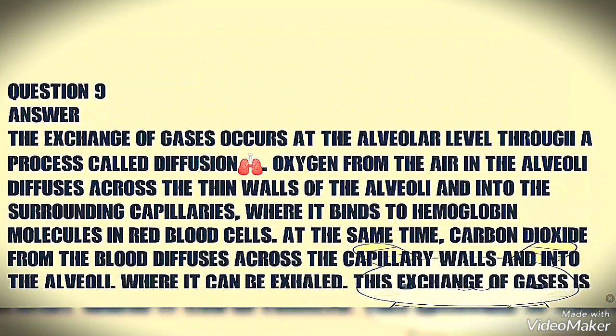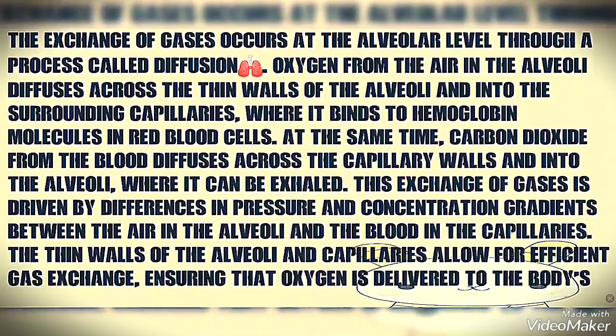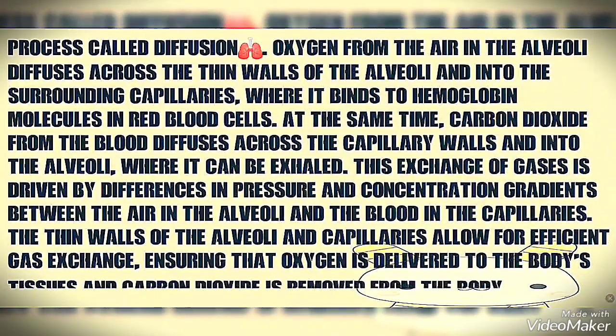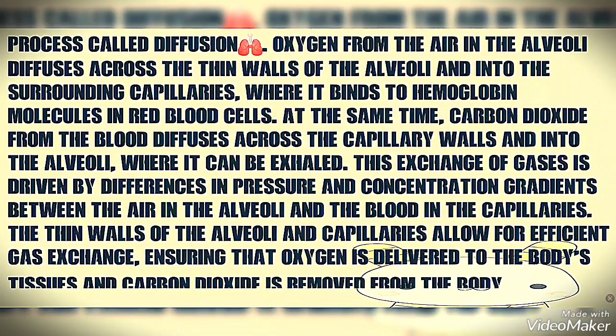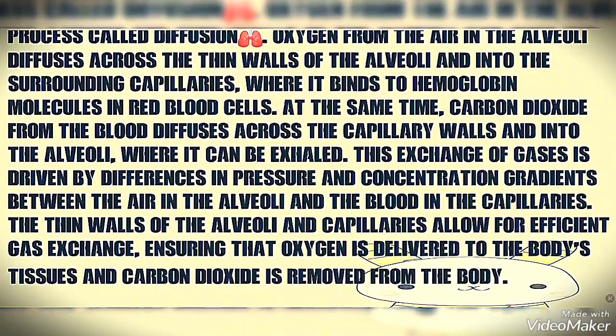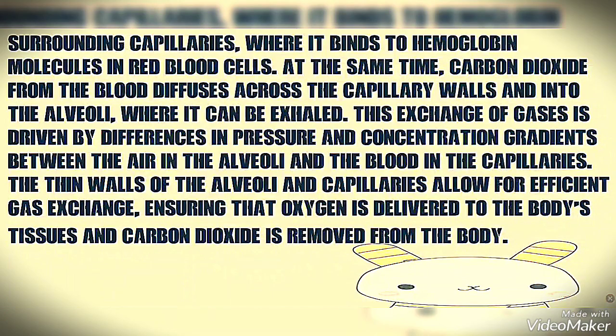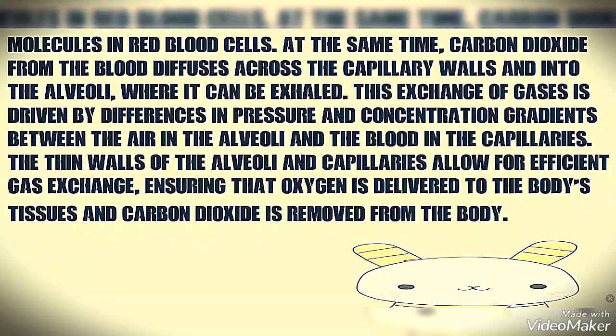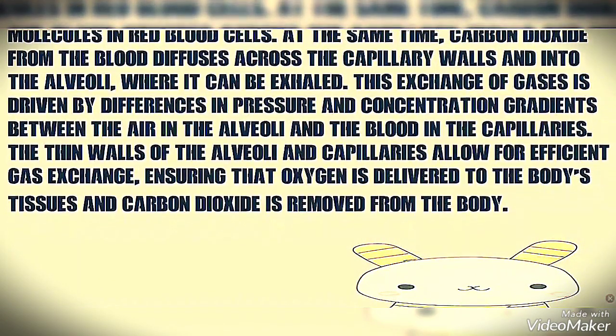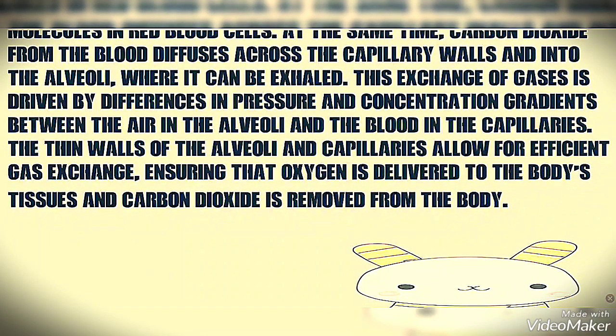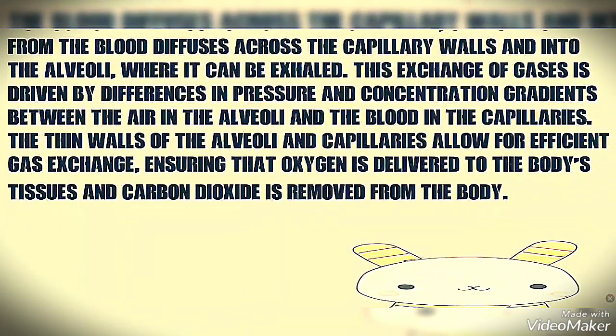Now we are reading the answer of it. The exchange of gases occurs at alveolar level through a process called diffusion. Oxygen from the air in the alveoli diffuses across the thin walls of the alveoli and into the surrounding capillaries, where it binds to hemoglobin molecules in red blood cells. At the same time, carbon dioxide from the blood diffuses across the capillary walls and into the alveoli, where it can be exhaled.